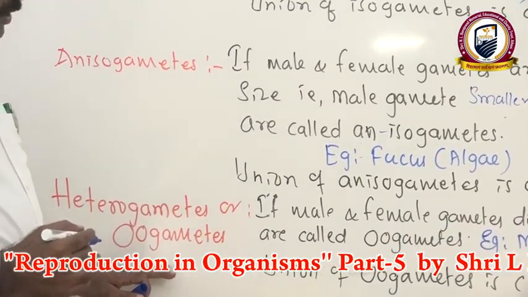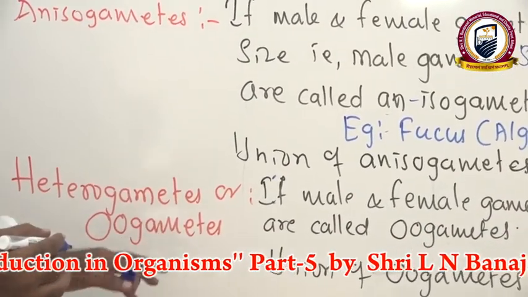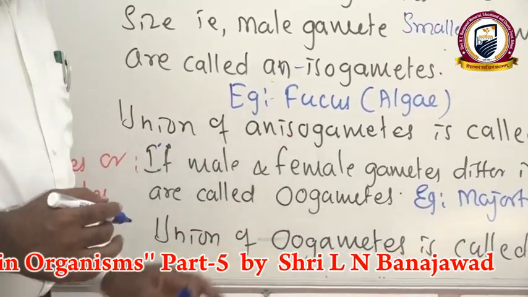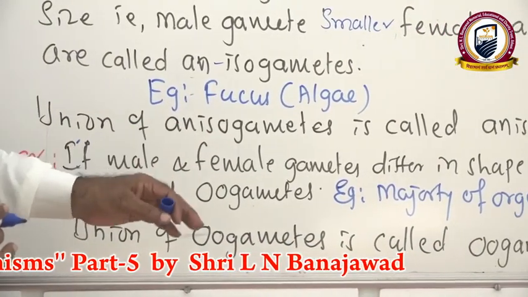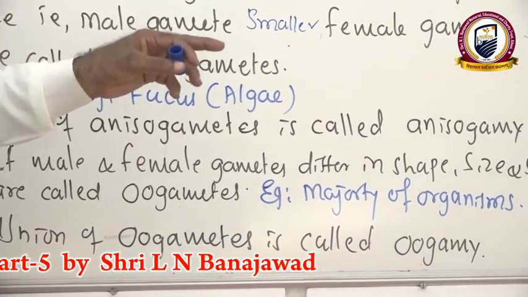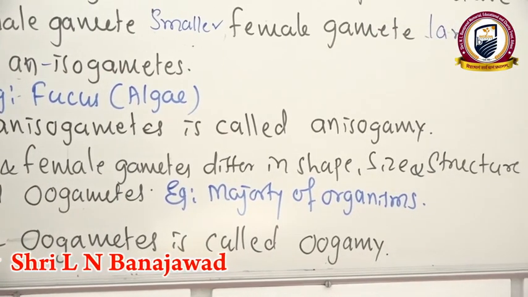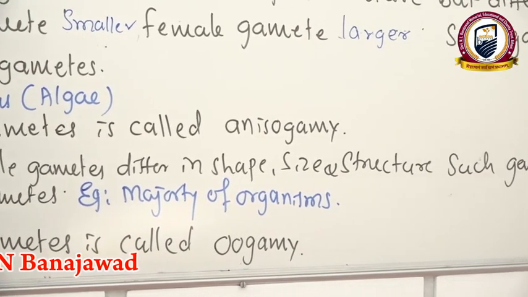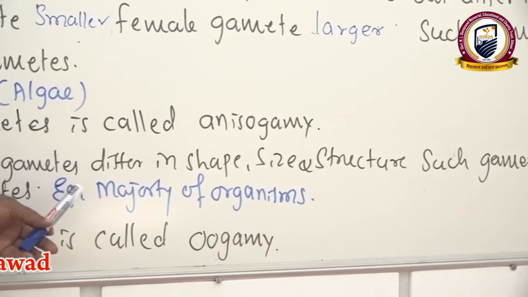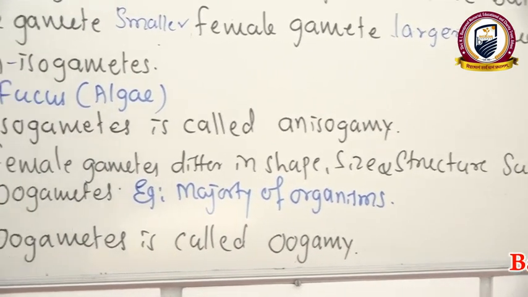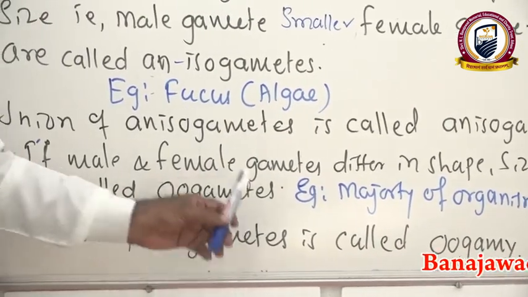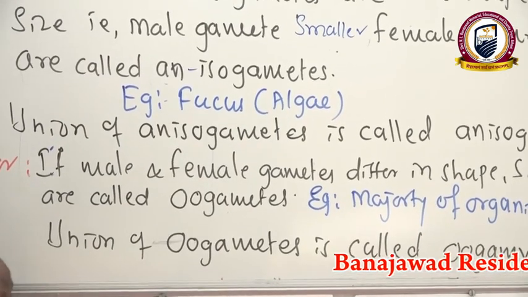Lastly, heterogametes or oogametes: if you consider both male and female gametes, they differ in shape, differ in size, differ in structure. Such gametes are called oogametes. Most of the organisms show oogametes only. Union of oogametes is called oogamy.